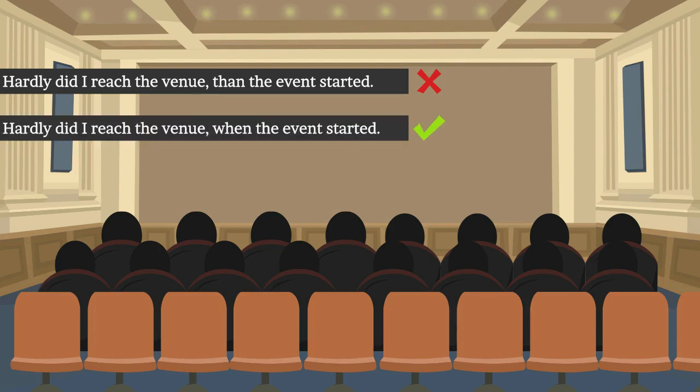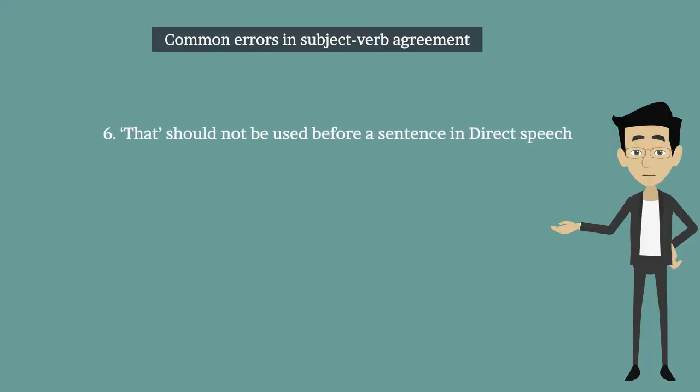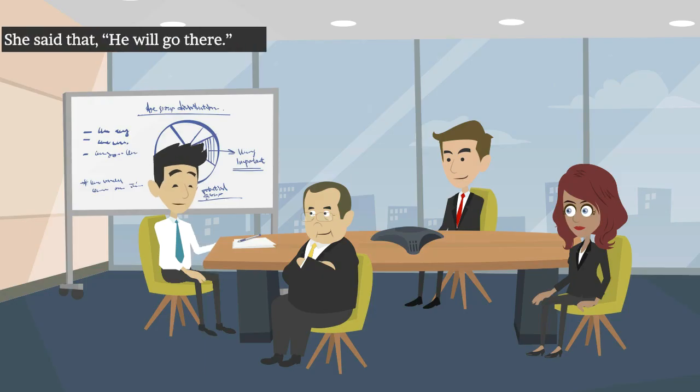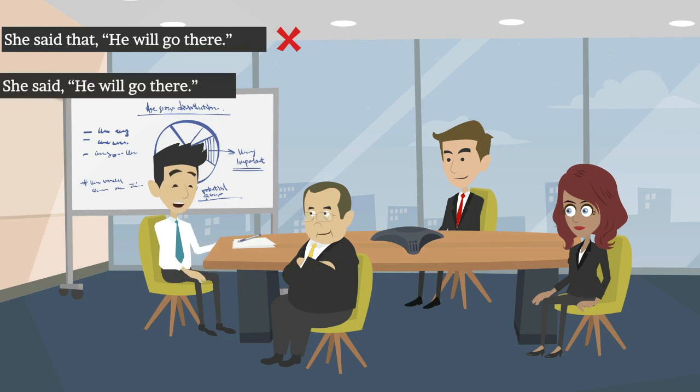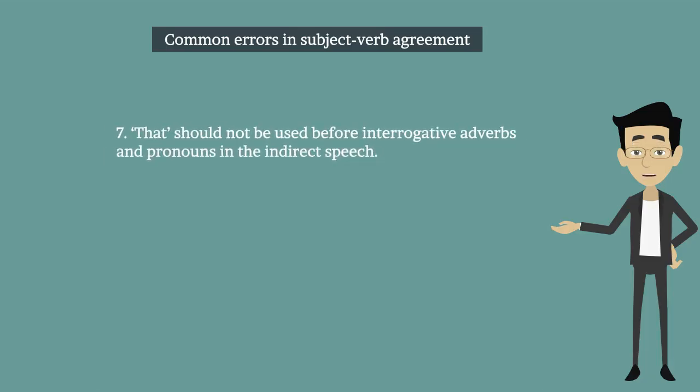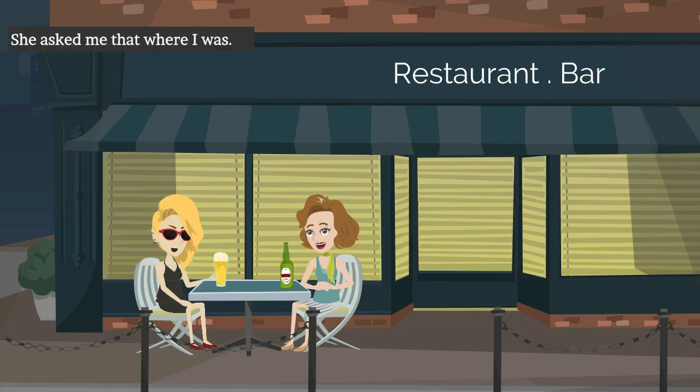This is correct. Sixth one. That should not be used before a sentence in direct speech. Let's see the example. She said that he will go there. This is incorrect. She said he will go there. This is correct. Seventh one. That should not be used before interrogative adverbs and pronouns in the indirect speech. Let's see the example. She asked me that where I was. This is incorrect. She asked me where I was.